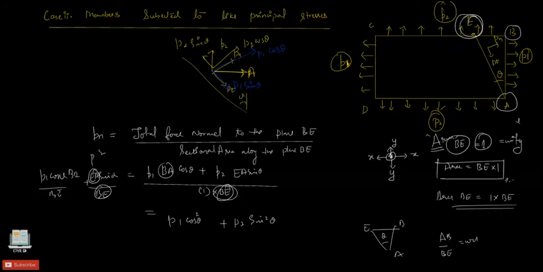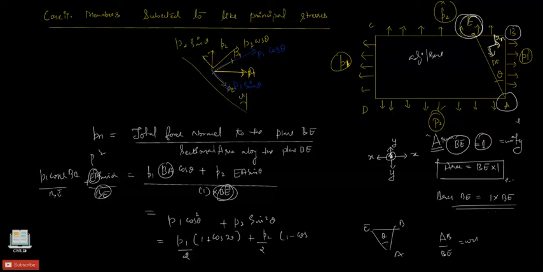So our inclined plane actually is our adjacent or base, because it is with respect to this that we are evaluating our normal stress at the point. So we'll get this answer. Through the trigonometric relationship, it is P1 times cos square theta, which is 1 plus cos of 2 theta divided by 2, plus P2 times sin square theta, which is 1 minus cos of 2 theta divided by 2.